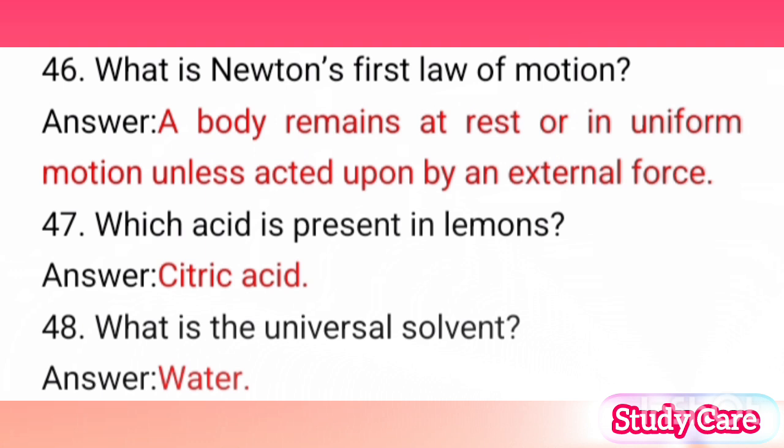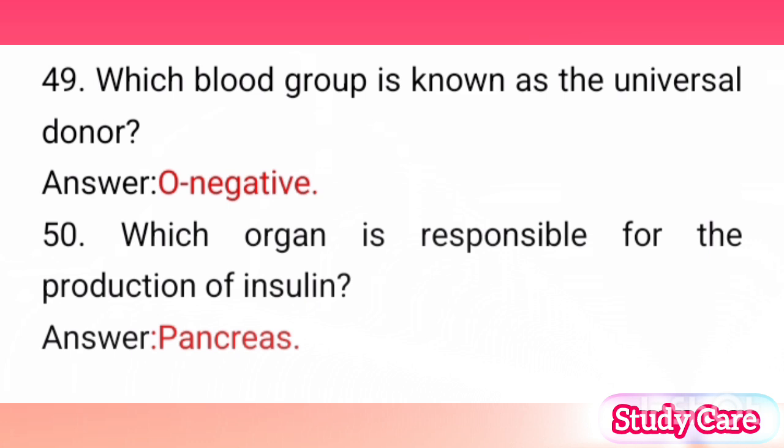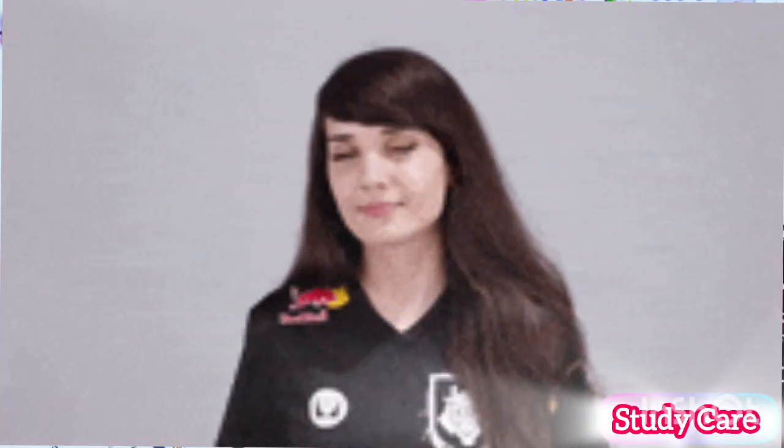47. Which acid is present in lemons? Answer: citric acid. 48. What is the universal solvent? Answer: water. 49. Which blood group is known as the universal donor? Answer: O negative. 50. Which organ is responsible for the production of insulin? Answer: pancreas.